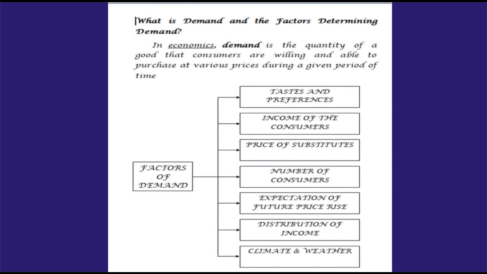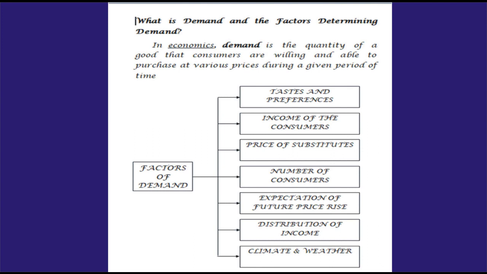Next, price of the substitute. Substitute product means if a product has another substitute, for example instead of consuming tea, a person can consume coffee also. So if the tea price increases, automatically the coffee demand will increase.